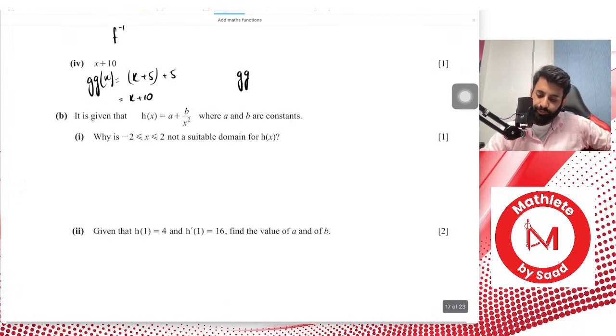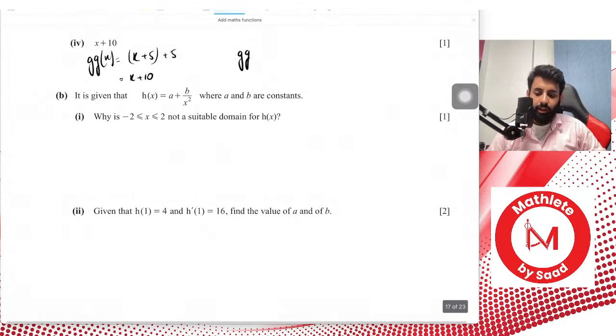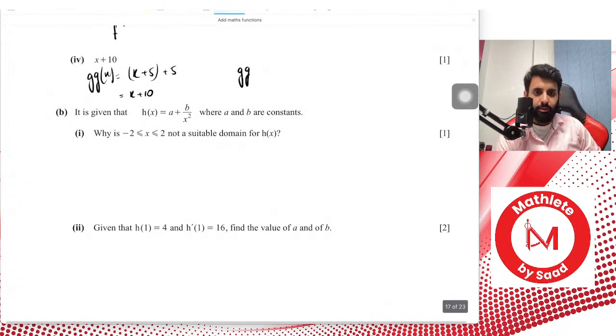That's it. Okay, b part 1, which says it is given that h of x equals to a plus b upon x square, where a and b are constants. Why is minus 2 to 2 not a suitable domain for h of x? Why do you think this is not a suitable domain?